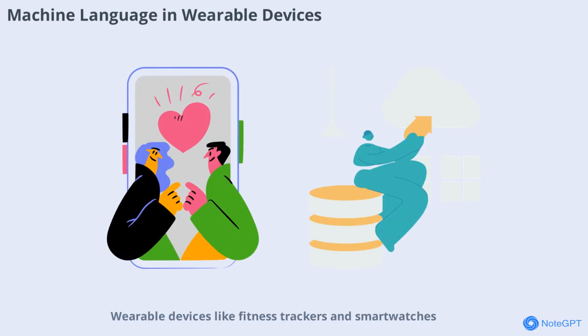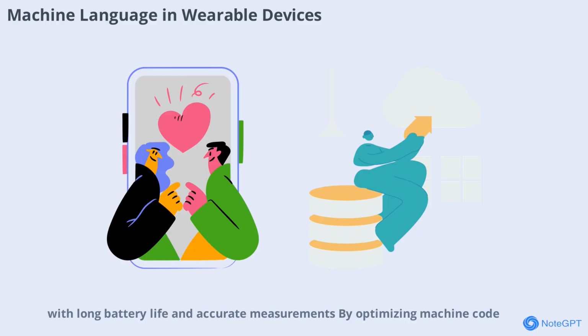Wearable devices like fitness trackers and smartwatches use machine language to monitor health data, track activity, and provide notifications. Machine instructions ensure that these devices operate efficiently, with long battery life and accurate measurements. By optimizing machine code, developers can create wearables that are both powerful and user-friendly.